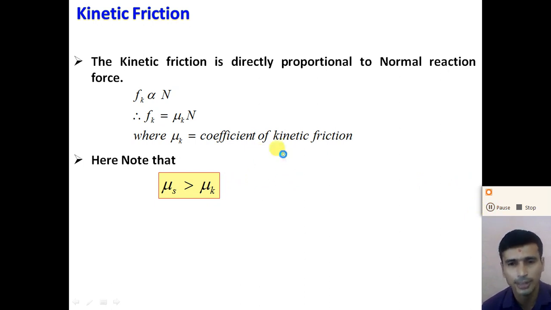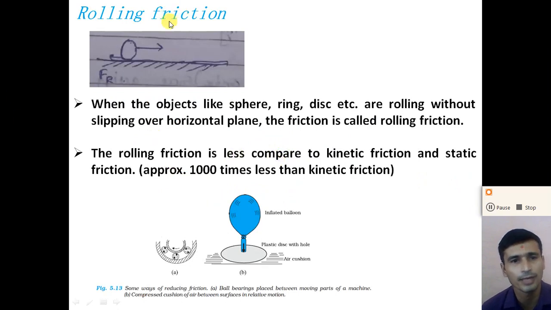Now the third type of friction is rolling friction. When an object like a sphere, ring, or disc is rolling without slipping over the horizontal surface, the friction acting on the object is called the rolling friction, right? So like this, when the object is rolling on the surface without slipping, the friction acting on the object is called the rolling friction. The rolling friction is less compared to the kinetic friction and the static friction.